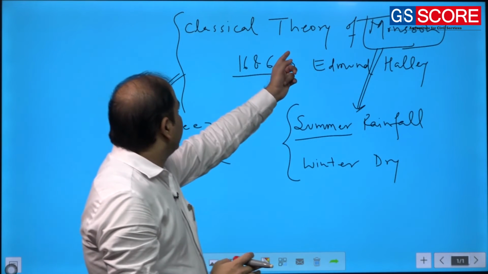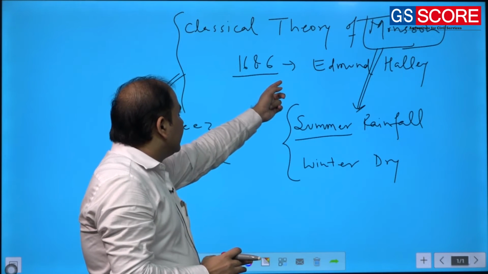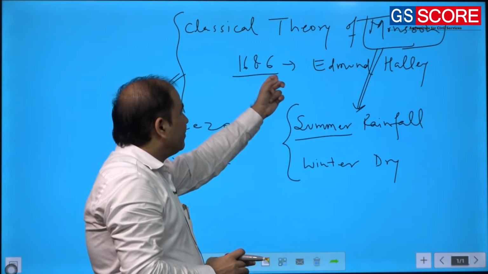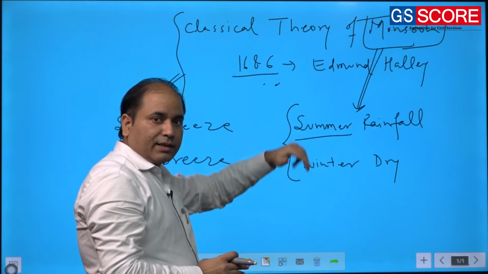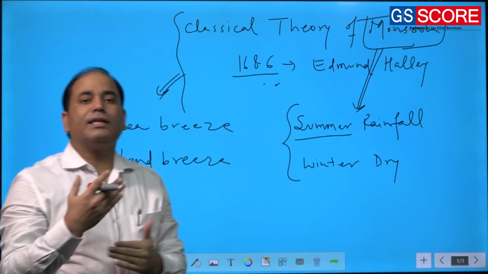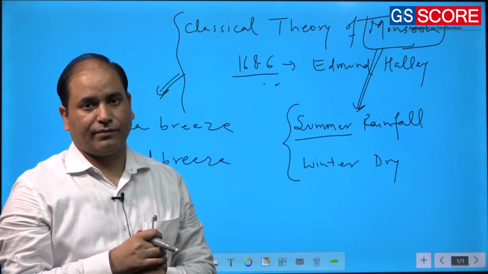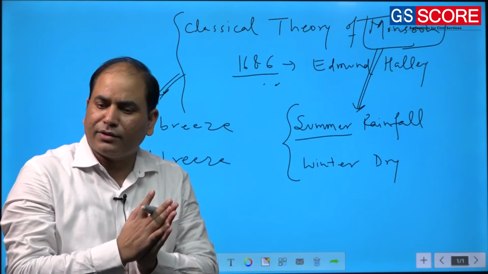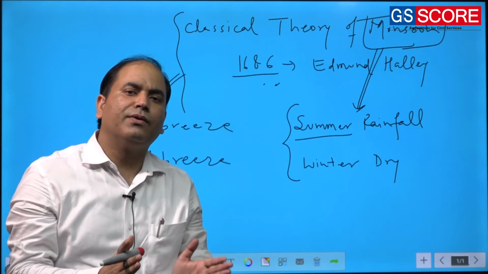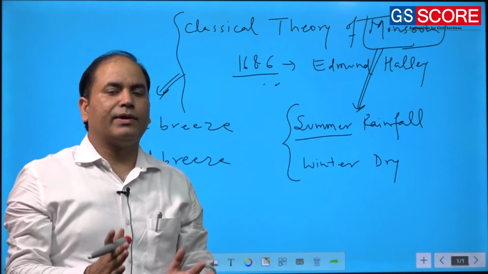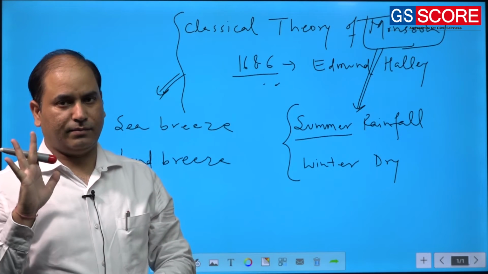So while Edmund Halley explained the phenomenon of monsoon, he thought about the changing direction of the wind. Simply, he explained that monsoon is nothing but the seasonal reversal of wind system.